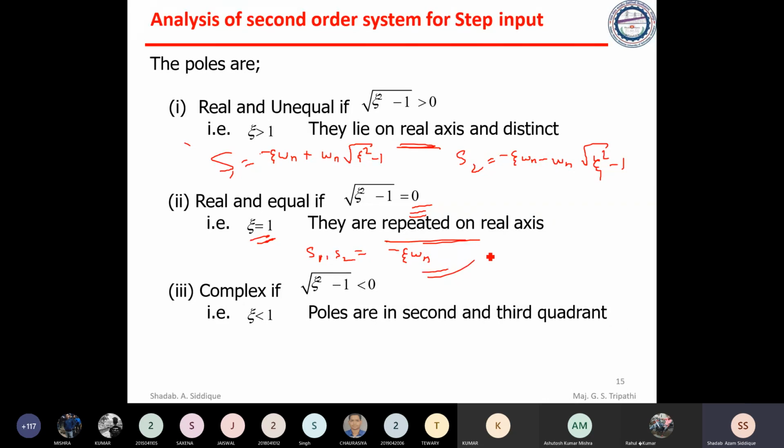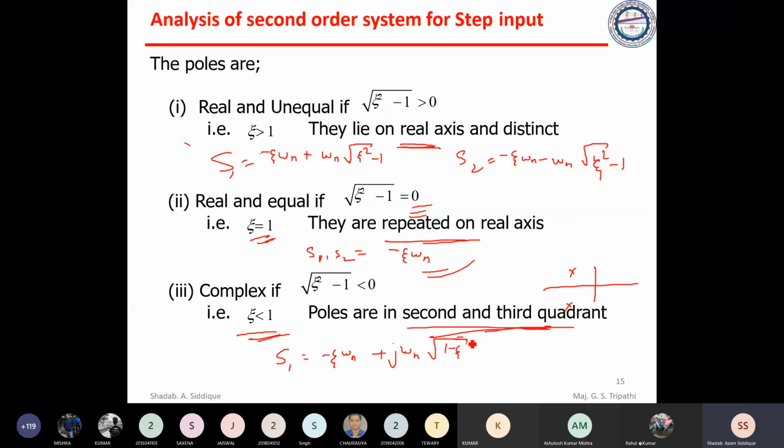Now, if it is less than 0, that means zeta is less than 1, and the poles are in the second and third quadrant. What does second and third quadrant mean? There will be some imaginary term. So we can write s1 equal to minus zeta omega n plus j omega n root of 1 minus zeta square.